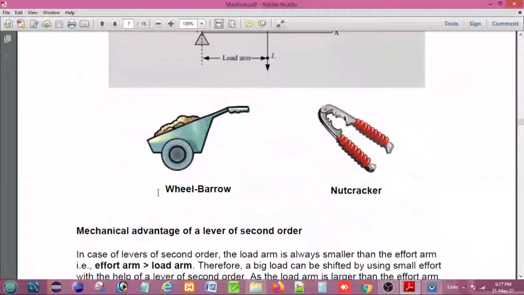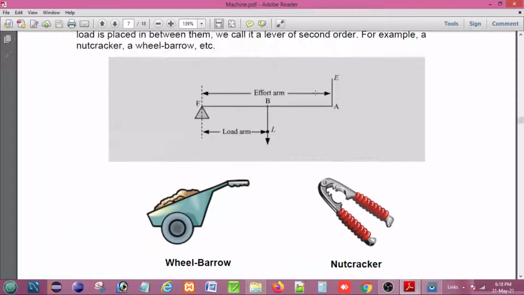So if we look at the wheelbarrow, here the fulcrum is here, the load is acting here and the effort is acting here. So the effort arm is always much greater, much bigger than the load arm.